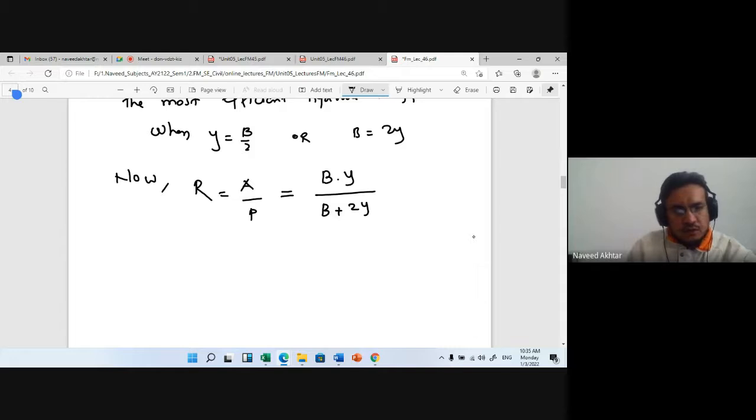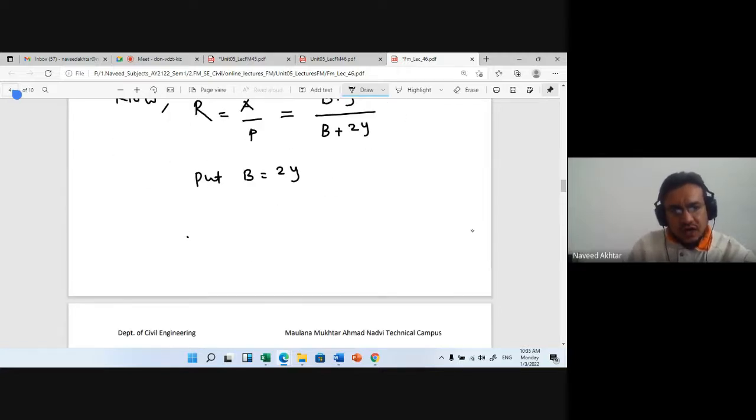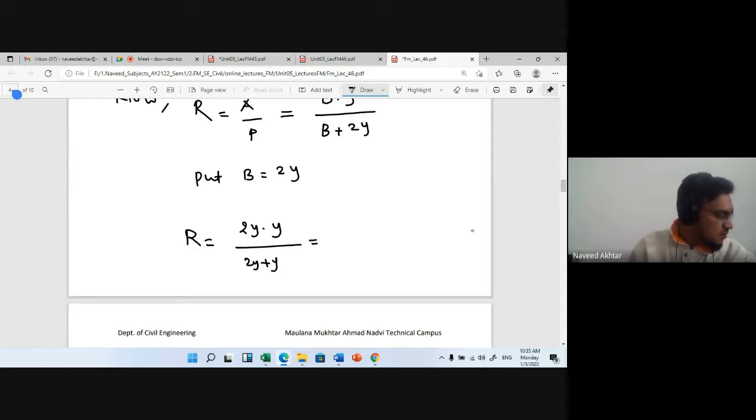Now put b is equal to 2y. So R is equal to area b into y, so 2y into y, divided by b plus 2y, that is 2y plus 2y.